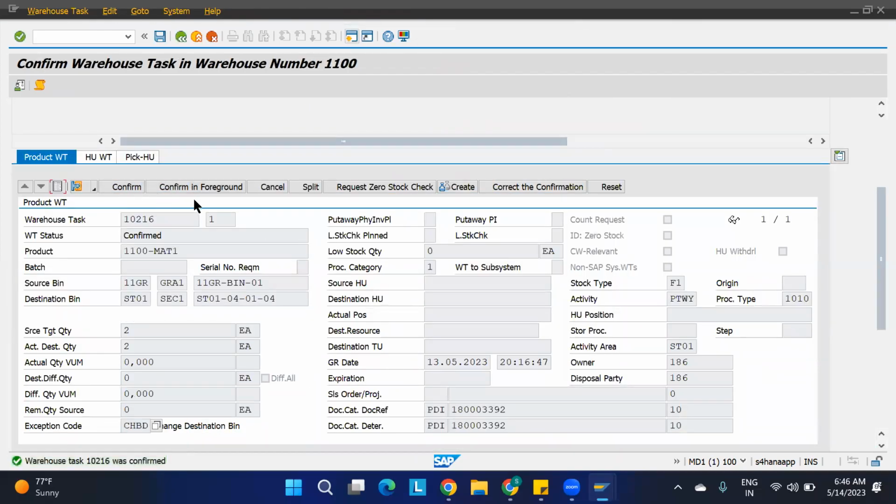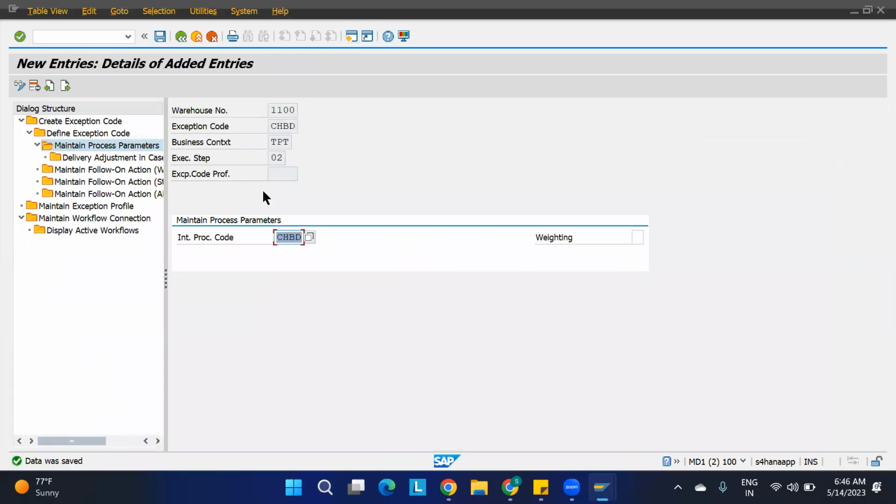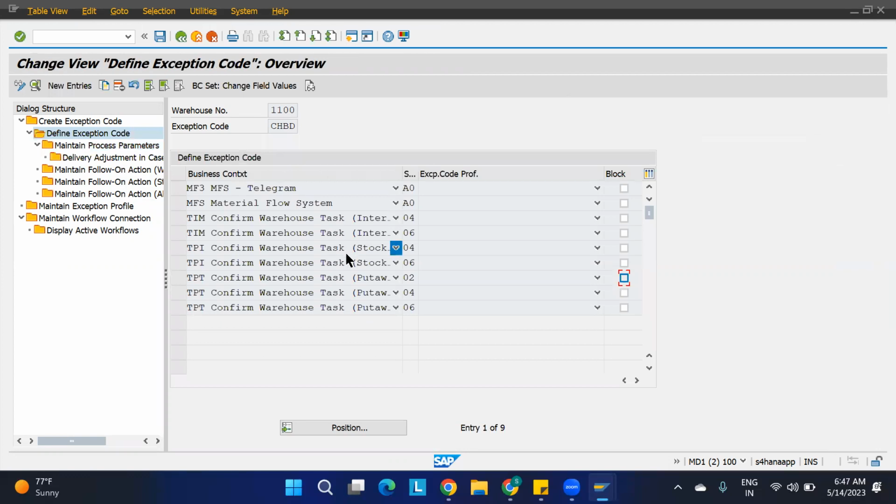See, now it is confirmed. Okay, so because we have given these things... without assigning the internal codes to the step, it is not possible. This step you have to assign the internal process code. So this step we missed, that is why it was not coming. Earlier we missed the exception code. Okay, so 02 we had not defined for that step, that is why it was coming. Okay, so this is one way.